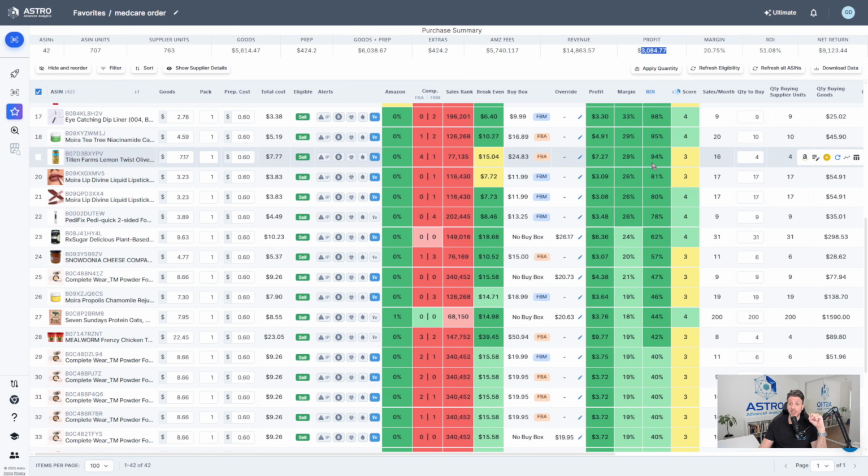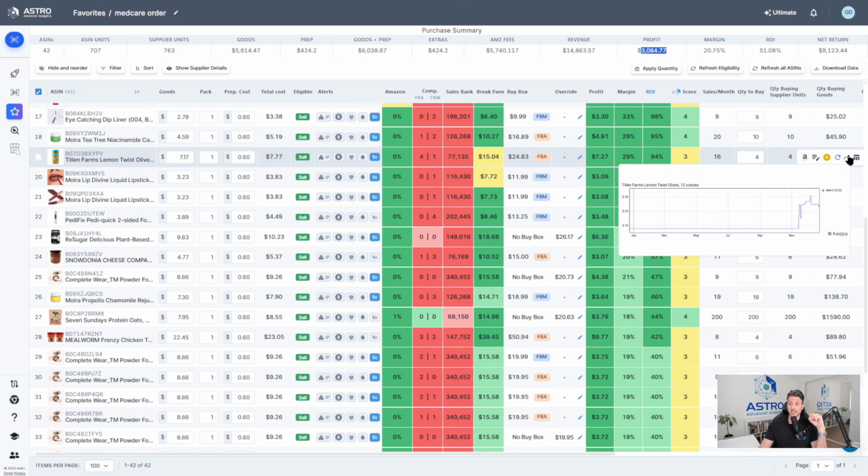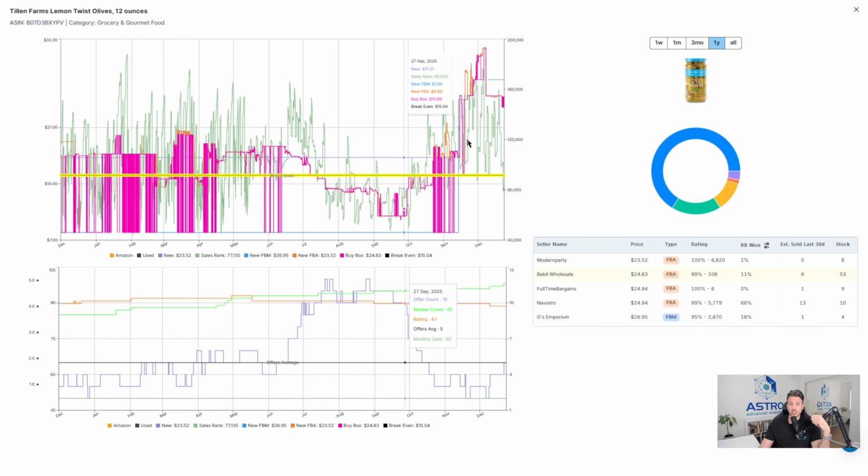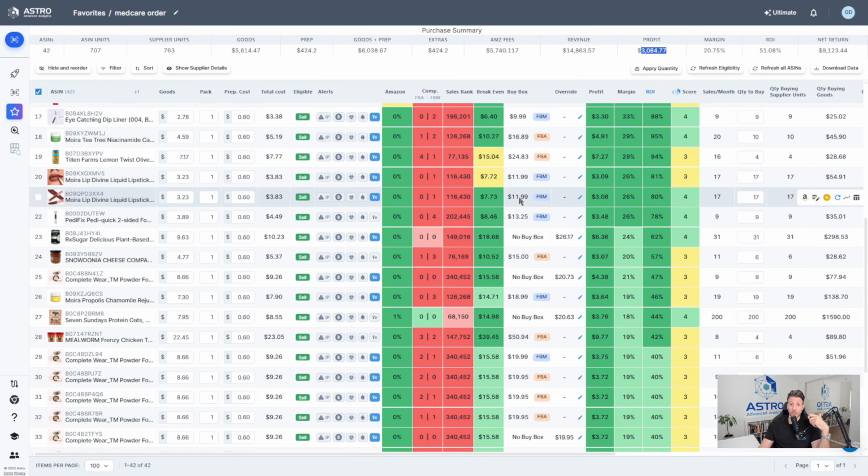For example, this one here, it does have a very high profit at the moment, but if I check out its chart, I might see that there's been some bad movement in the past. So let's just check it out. So you see it's profitable now, but just 2 months ago, it wasn't very profitable. So it's good to know that you shouldn't be stocking up too heavy on product like this. So for this one, I'm only buying 4 units, for example.